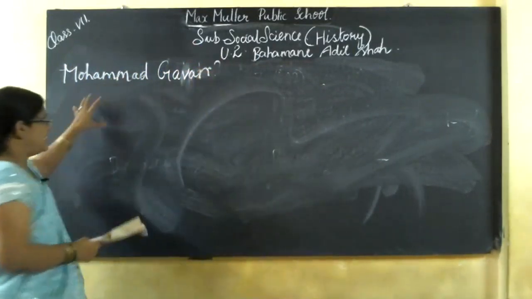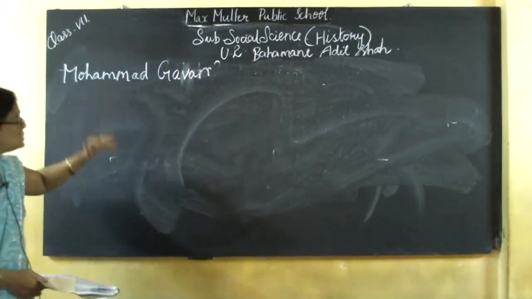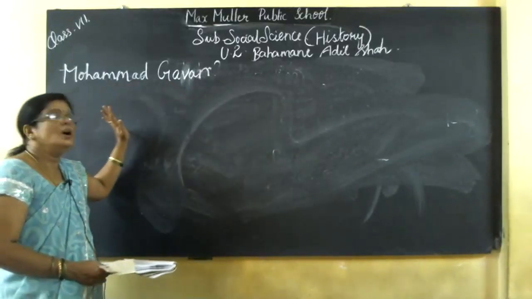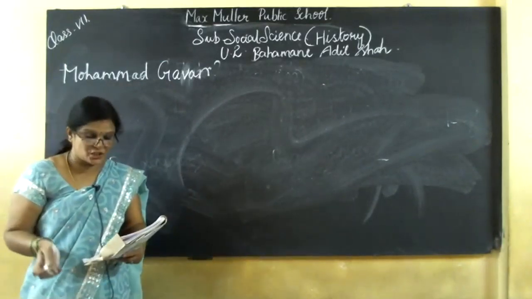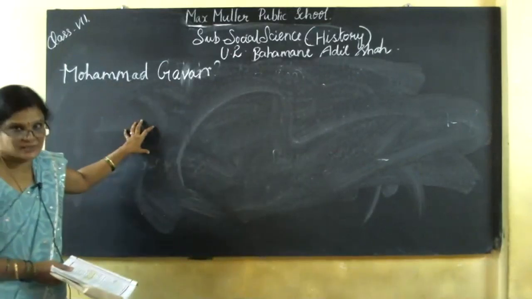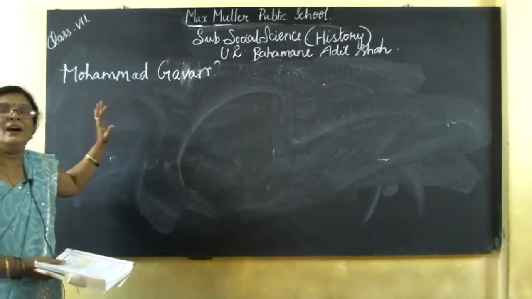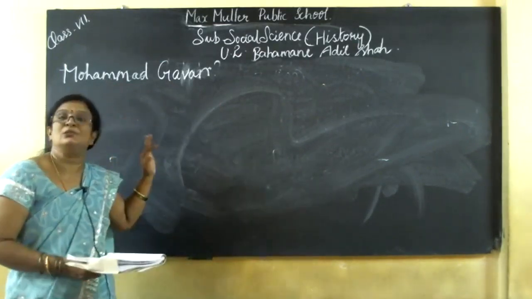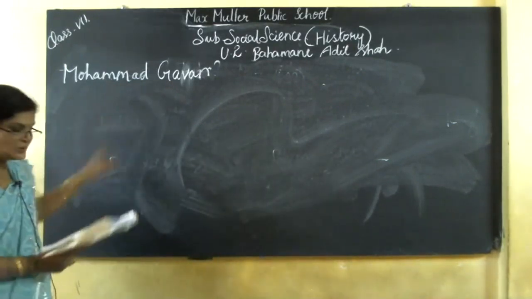All the credits in the Bahmani dynasty go to Muhammad Gawan, because basically he was a Persian. He worked honestly as a prime minister in the region of the Sultanate.